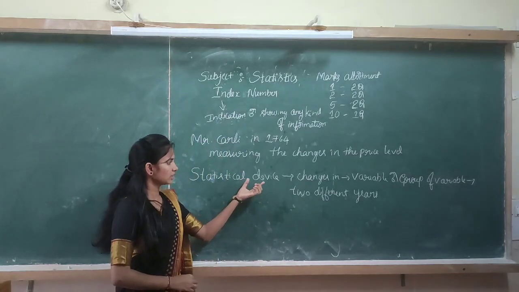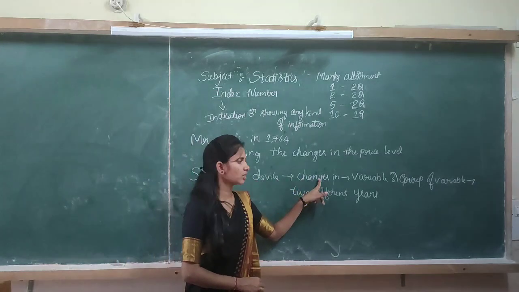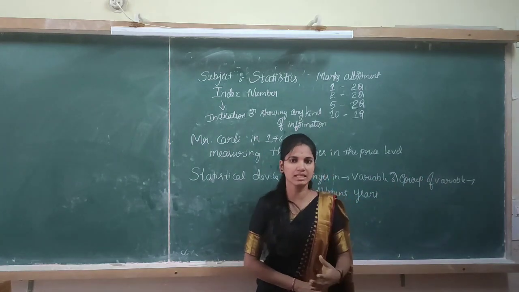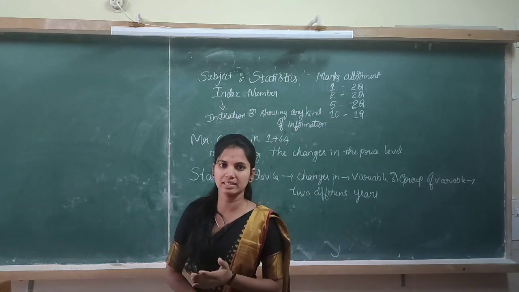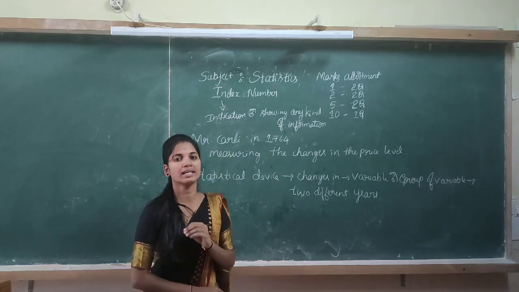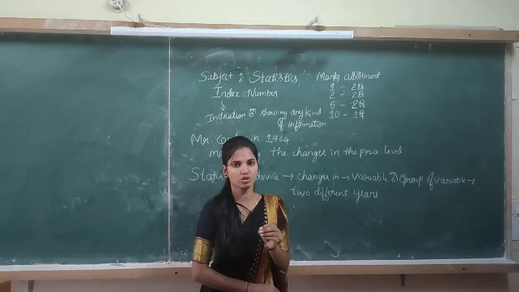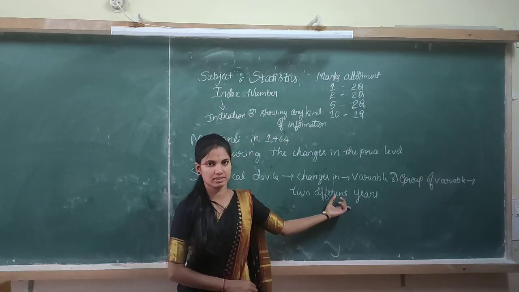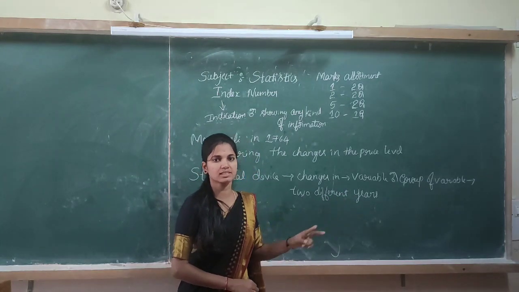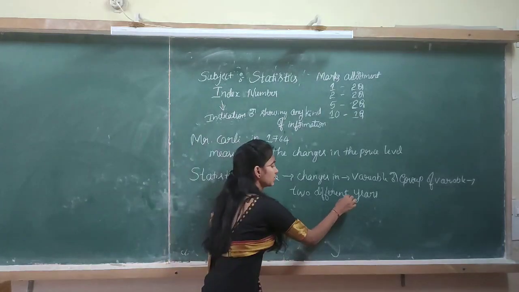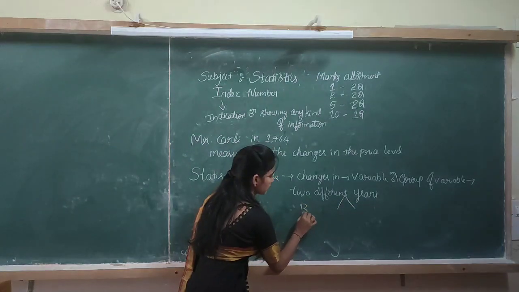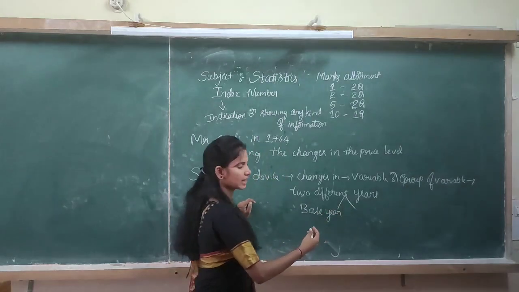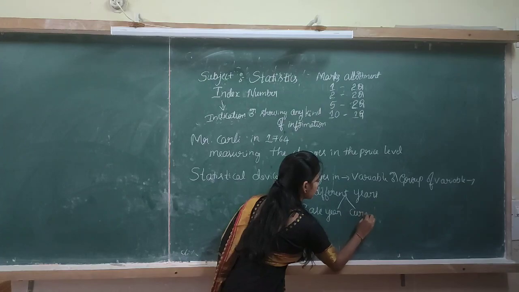Variables and group of variables are like prices of commodities, agricultural products and industrial products, the cost of living and so on, over 2 different years. Of these 2 different years, the first one is the base year, and the other one is the current year.